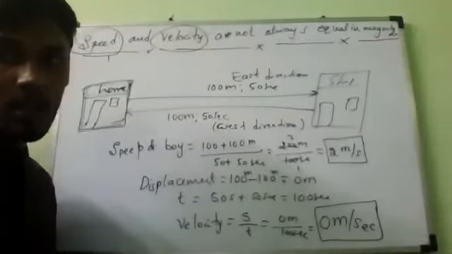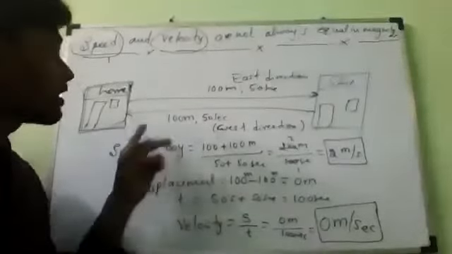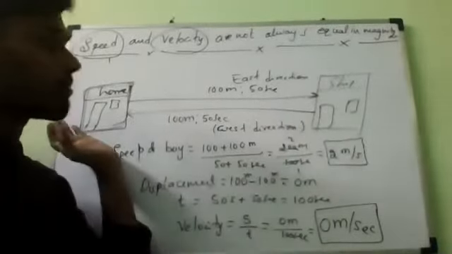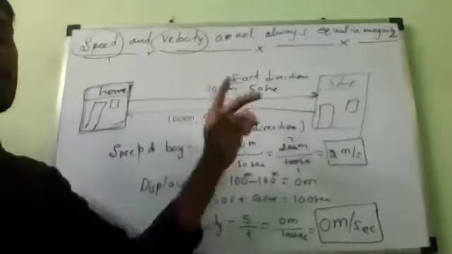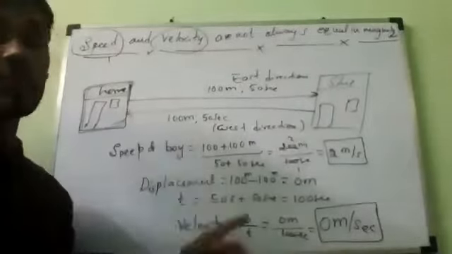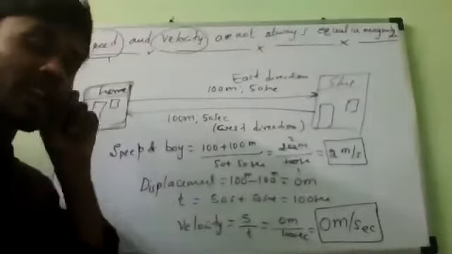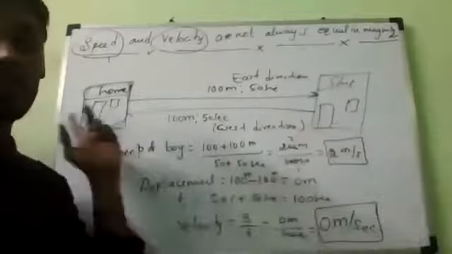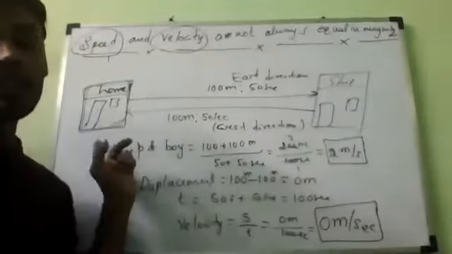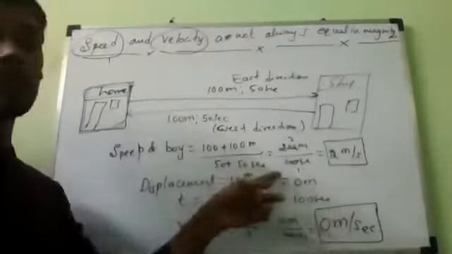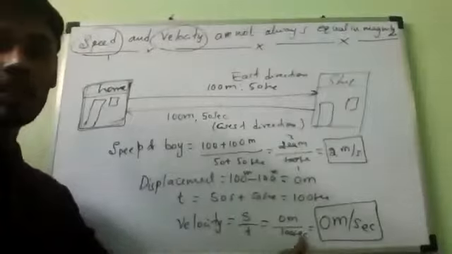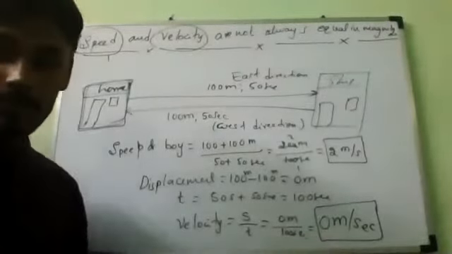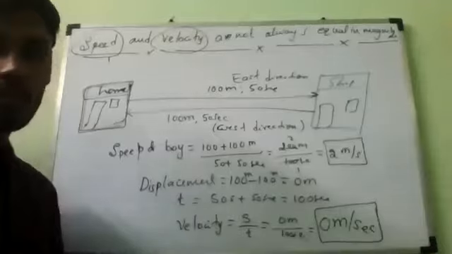So if you are traveling in a particular straight line direction, always remember, only in one direction, then the magnitude of velocity and speed is equal. But when you return from the same point back, then the speed may be the same, but velocity will become zero. Understand?